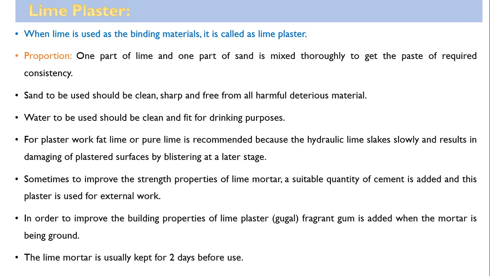Normally in case of mud plaster, cement is not added, and this plaster is used for external work. In order to improve the building properties of lime plaster, Google, fragrant gum, is added. Plaster fragrant gum, that is Google, is added when the mortar is being ground. So to improve the properties of lime mortar, natural gum is added along with this so that the material paste will become more strong.